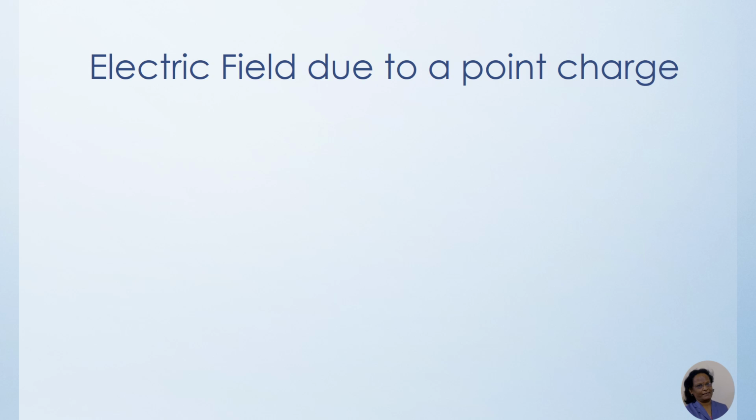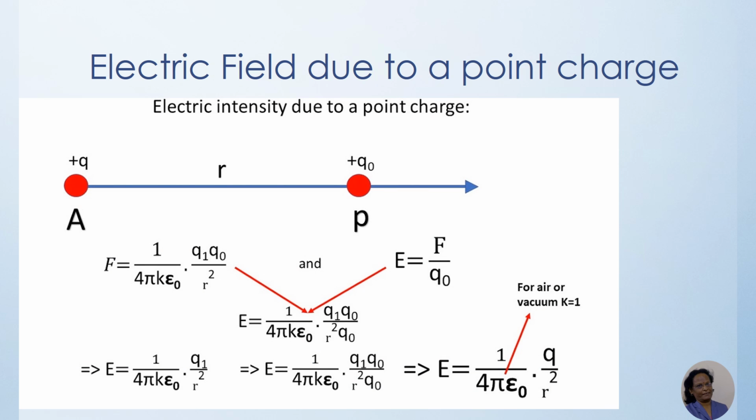Now finally, we are coming to the electric field due to a point charge. I have already told you, whenever a charge exists, it exerts a force of attraction or repulsion, and its influence can be felt in the space around it, and that space is called the electric field. So we will come to the formula for the electric field intensity due to a point charge. Suppose we have taken a charge plus Q at A, and at point P we have to find the electric field intensity. We bring there a unit positive test charge, Q0, and it is placed at a distance R.